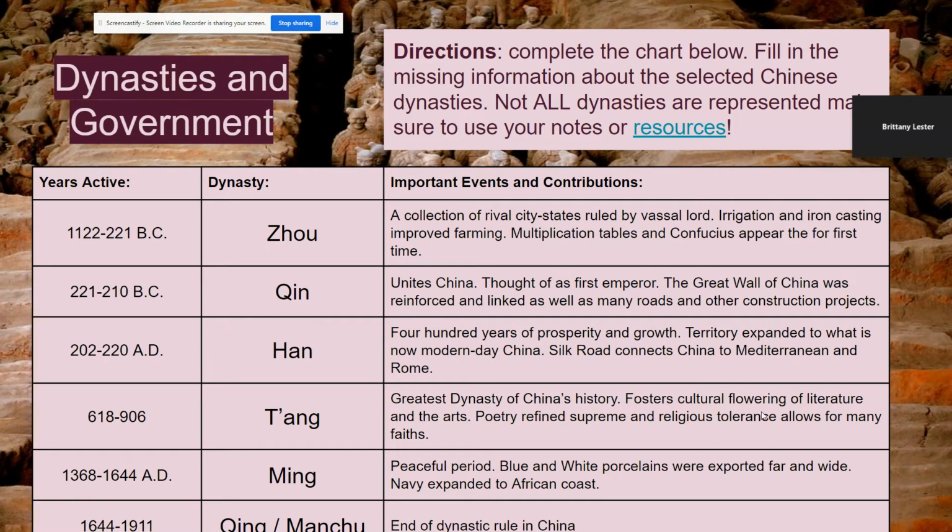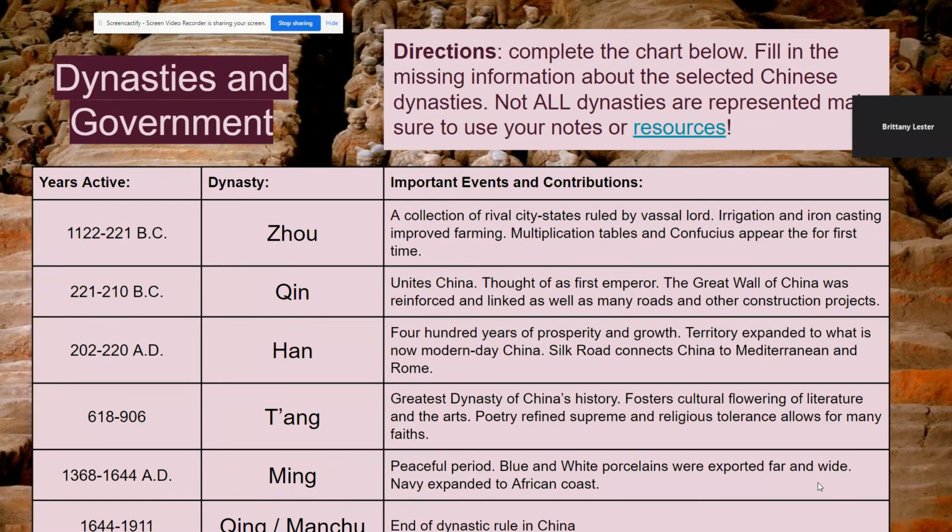Poetry and religious tolerance are two things that come out of the Tang Dynasty. The Ming Dynasty is also super long, 1368 to 1644 AD. It's a peaceful period, and this is when we start seeing what we actually think of as China, like the dishes with the intricate white porcelain with the intricate blue patterns on it. That actually comes from the Ming Dynasty.